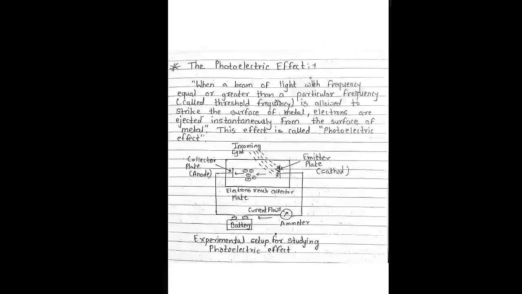When a beam of light with frequency equal to or greater than a particular frequency, also called the threshold frequency, is allowed to fall on the surface of a metal, electrons are ejected instantaneously from the surface of the metal. This effect is called the photoelectric effect.